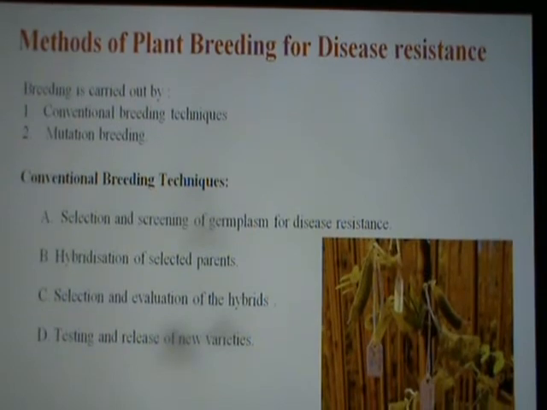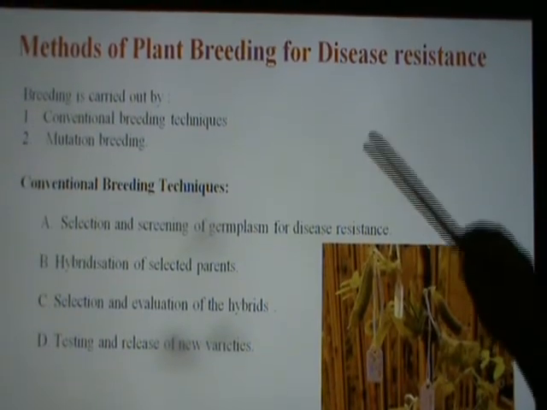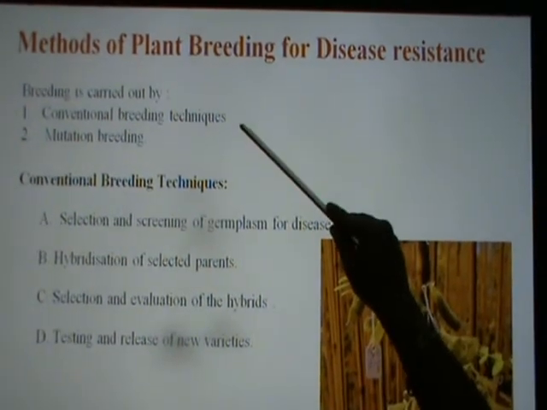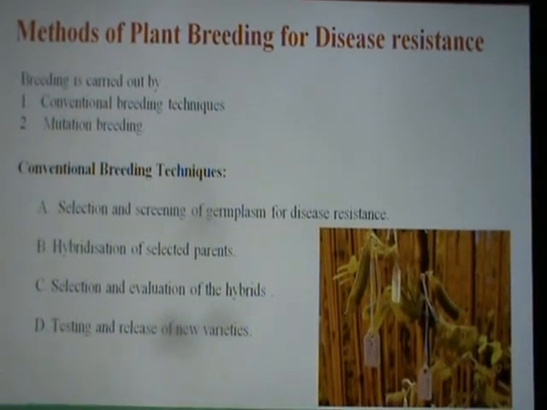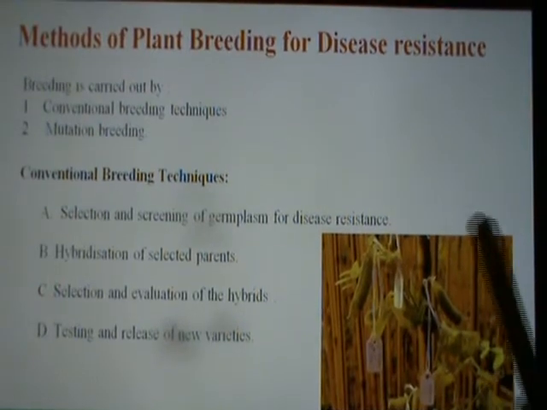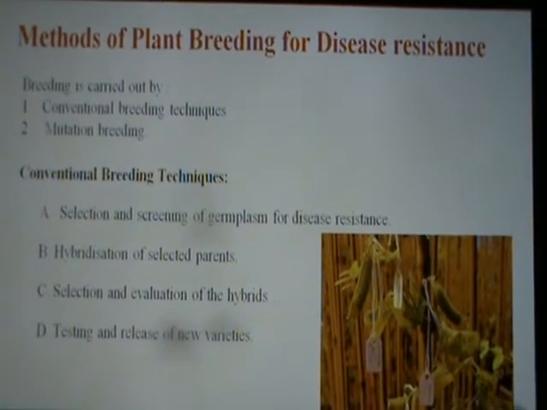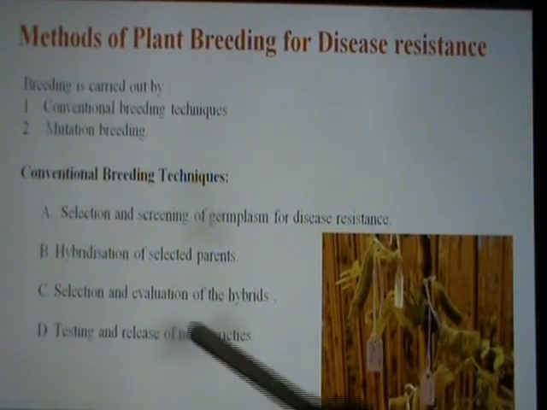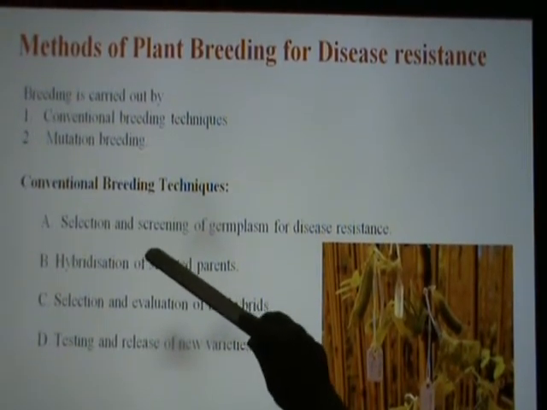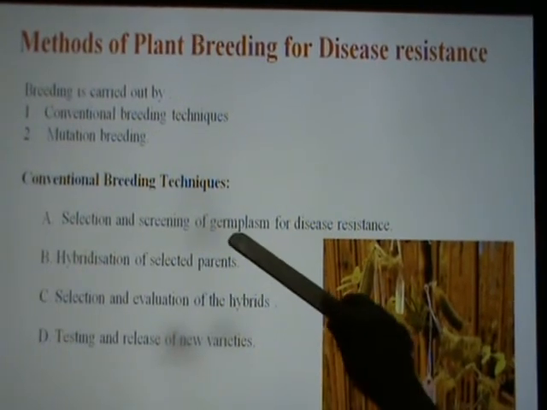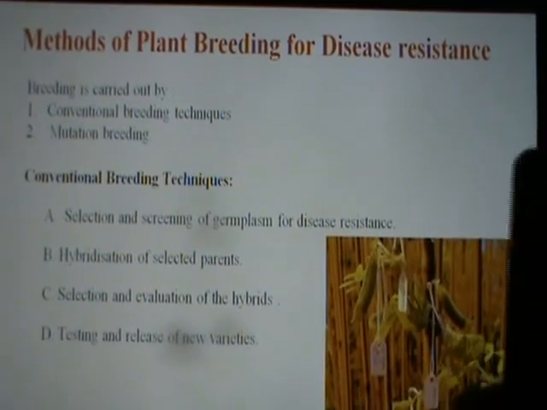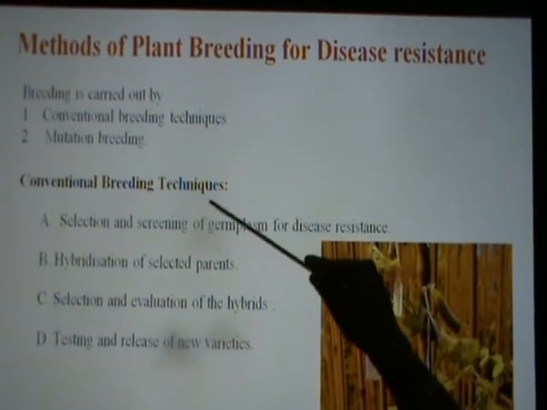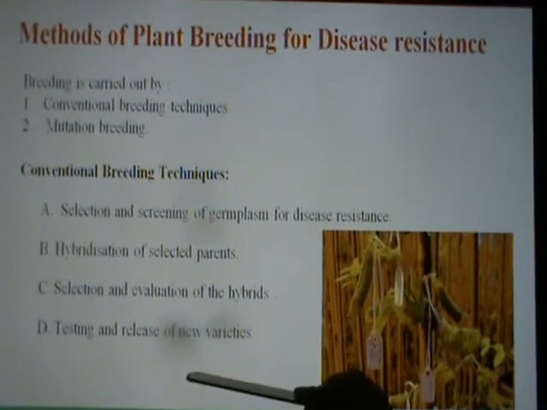Next, which are the methods for plant breeding for disease resistance? There are two methods. One is the conventional breeding method, a traditional method, and the second is mutation breeding. This is an example of the pea, showing how it is developed to have resistance towards disease. Here, the first step is selection and screening of germ plasm, that is, a collection of plants. As we have studied before, what are the main steps in plant breeding? Here also in conventional breeding, the same steps are followed.